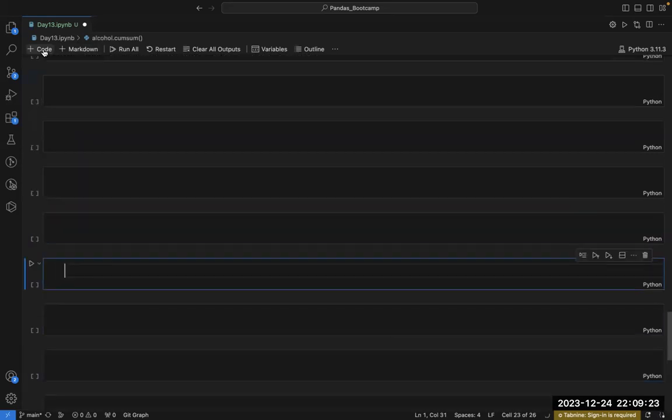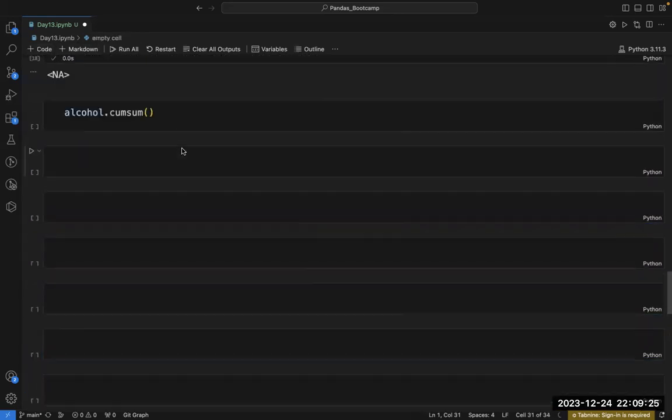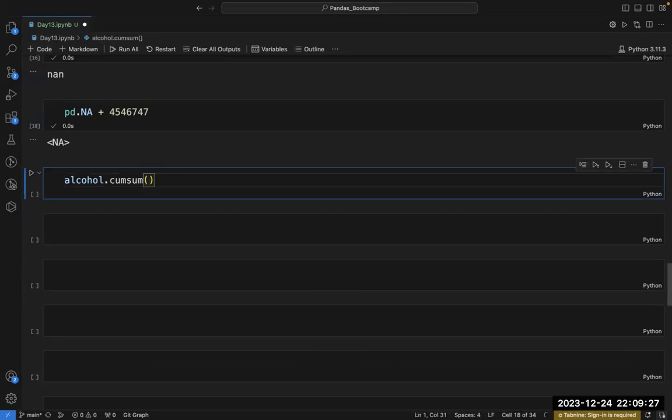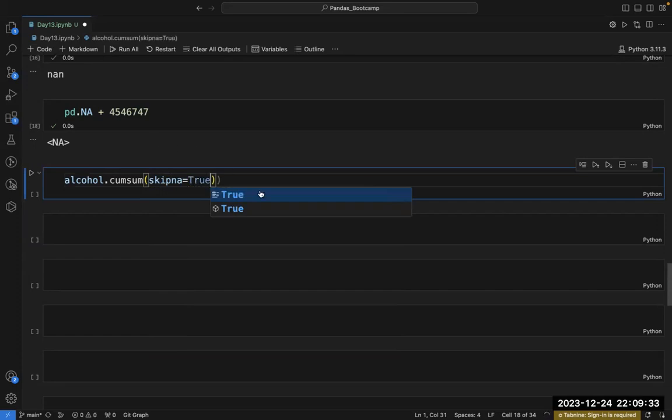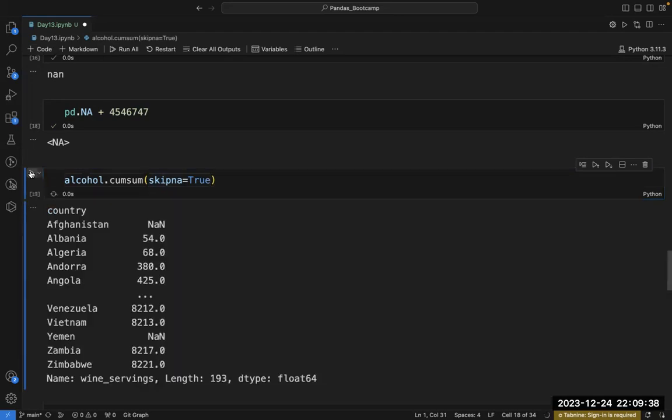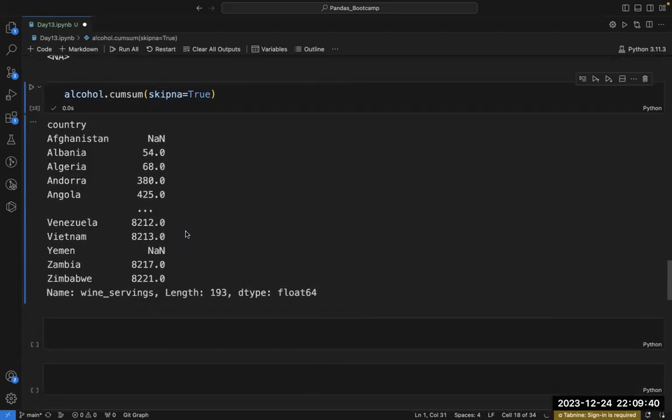Let's discuss this. And that parameter is skipna. By default, this is true. By default, this skipna parameter is true. So whenever I am calculating this, it is skipping these NA values.